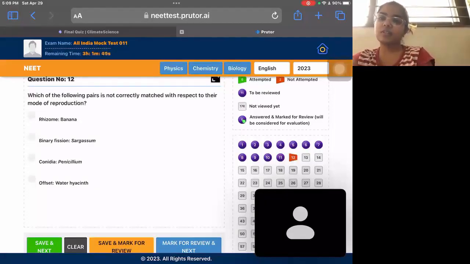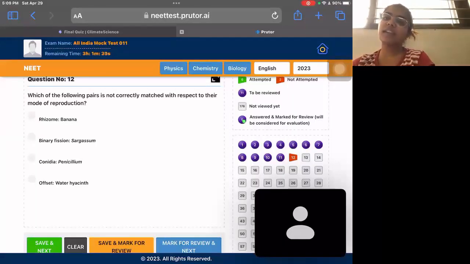Then the 12th question is, which of the form is not correctly matched with respect to the mode of reproduction? Okay. So rhizome is in banana. Banana reproduces by the underground structure that is called rhizome. So this is correct. Binary fission, it occurs mostly in amoeba.